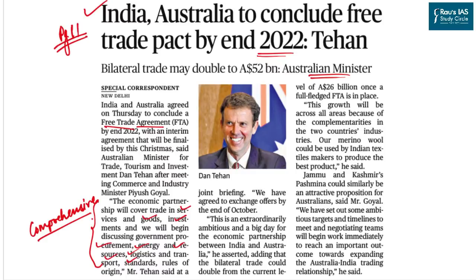Given that context, from the prelims perspective it is important for us to understand what an FTA is and what the advanced forms of FTA practiced in the global economy are. Along with this, we will also look into important FTAs which India has signed in the past with many other nations. Finally, we will solve important prelims related questions at the end of this article. So let us begin the discussion on economic integration.